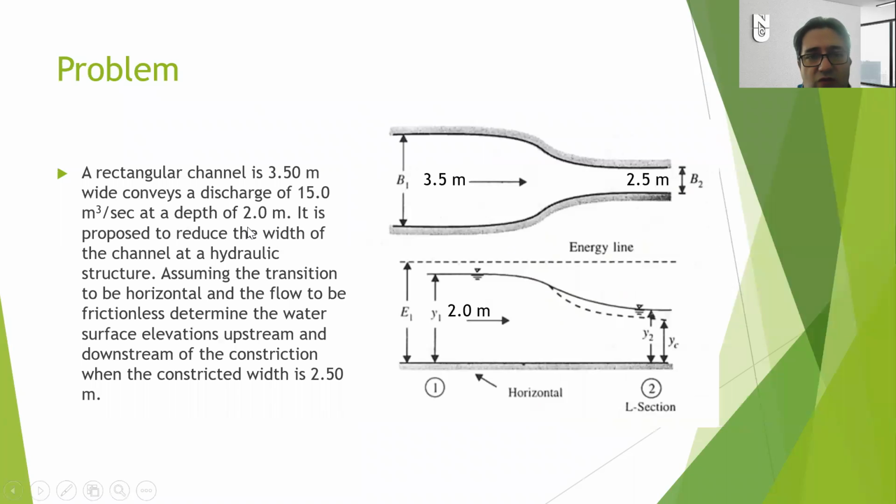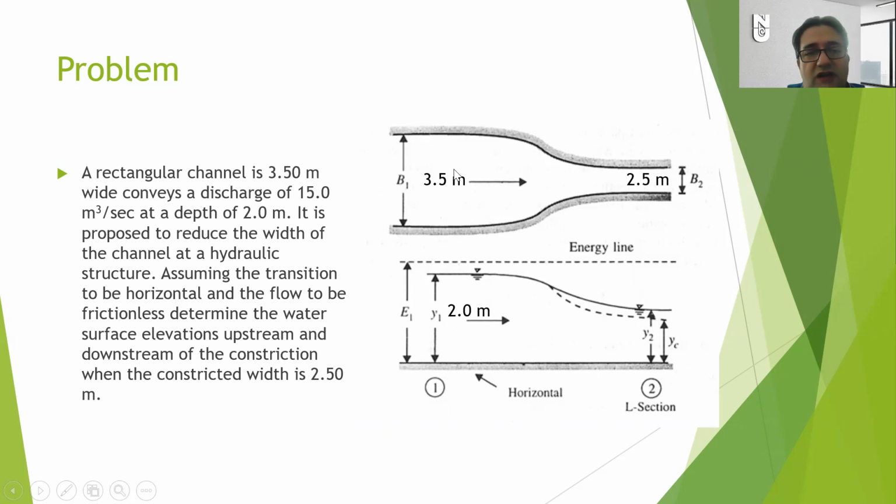Again, this is the top view, and this is the cross-section, horizontal view. So you'll see that water is flowing from left to right. Point 1 is upstream, point 2 is downstream, and the width of the channel is 3.5 meters, and it ends up 2.5 meters, so there's a contraction here. The water height is 2 meters, as given, but at this stage we don't know if it is subcritical or supercritical flow, but I am telling you that it's going to be subcritical flow. That's why I provided this figure too.